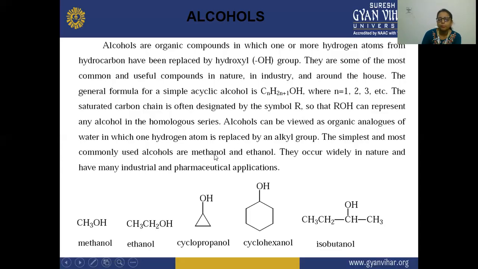They occur widely in nature, and they have many industrial as well as pharmaceutical applications.